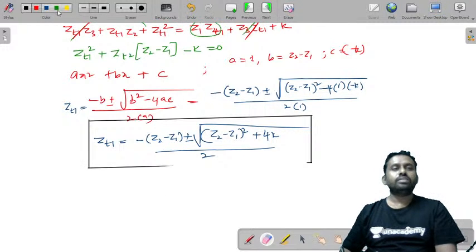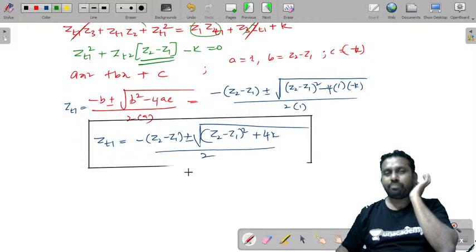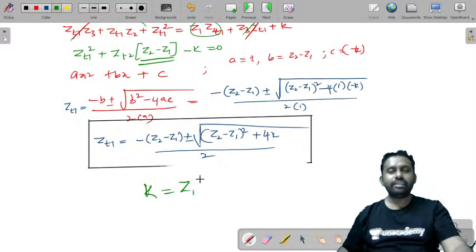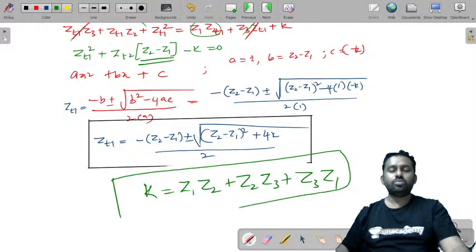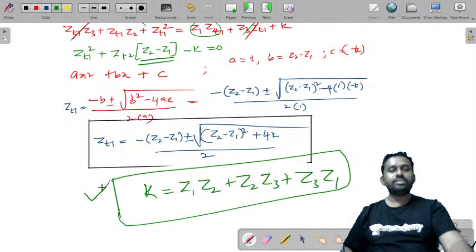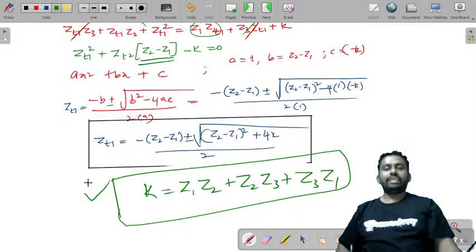It is minus b, that is minus (Z2 minus Z1) plus or minus under root of (Z2 minus Z1) whole square plus 4 into K. K is equal to what? Z1 Z2 plus Z2 Z3 plus Z3 Z1. So this is how you'll determine the value of ZT1.